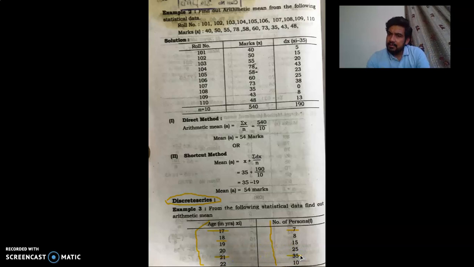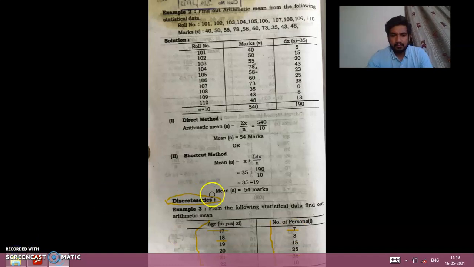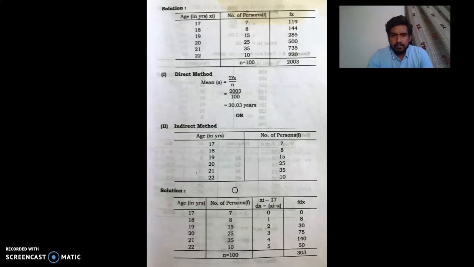So when there is a repetition of data, it is generally interpreted with the help of frequencies. This is the first set of information which has been given, and these are the frequencies, where we can find out the number of repetitions.